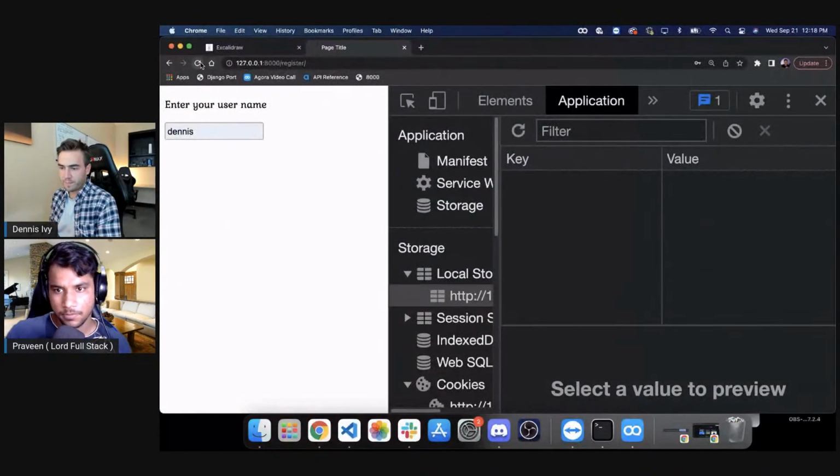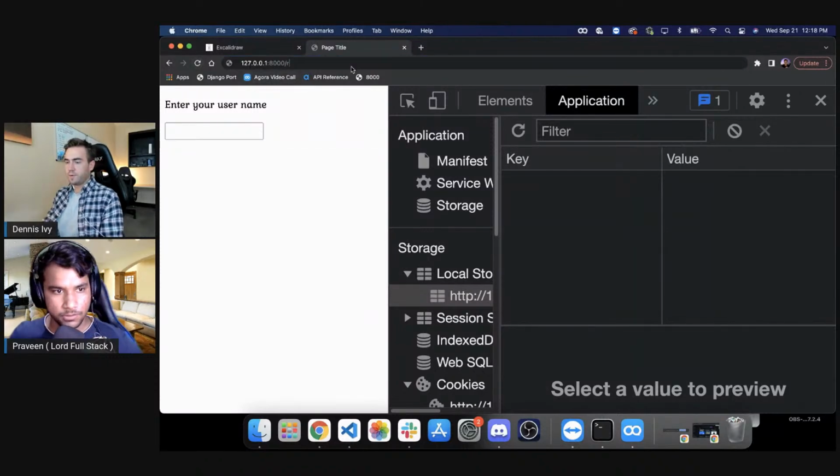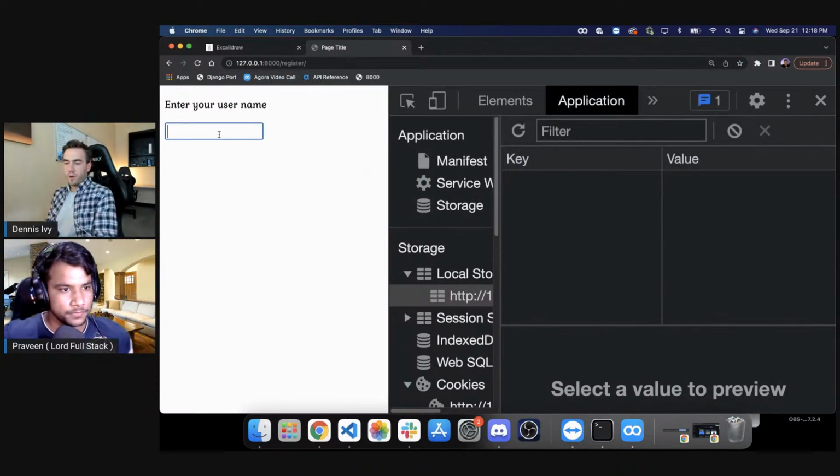Okay, what's up? Sent you the snippet in the private chat. Okay, awesome. It is working. Okay, 1 second.